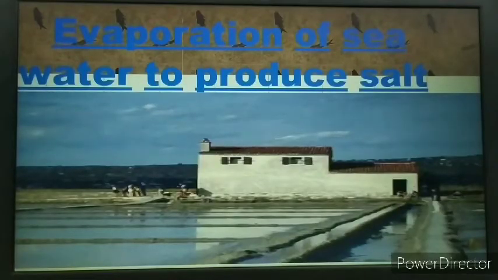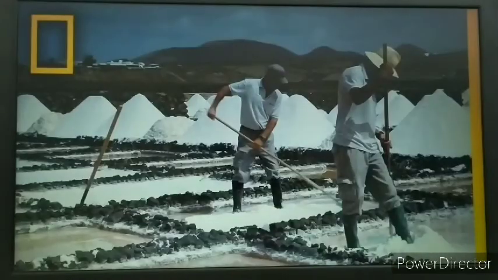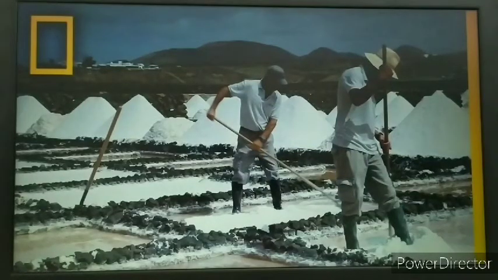What is done? As you can see in the module, the seawater is trapped in shallow ponds and it is allowed to evaporate in the sun. So this process of evaporation is used on a large scale to obtain salt from seawater. And when the water is evaporated due to the heat of the sun, what will be left behind? Common salt is left behind.